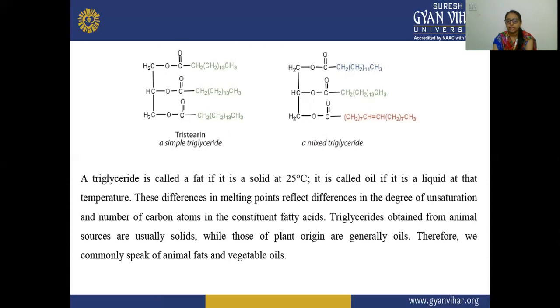The triglycerides obtained from animal sources are known as fats, because they are usually solid, while the triglycerides obtained from plant origin are generally oils.